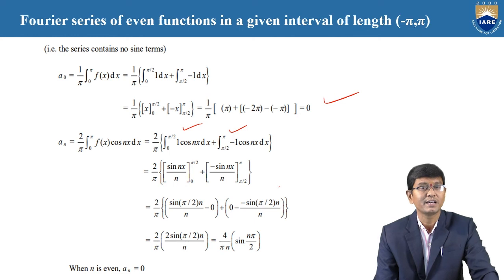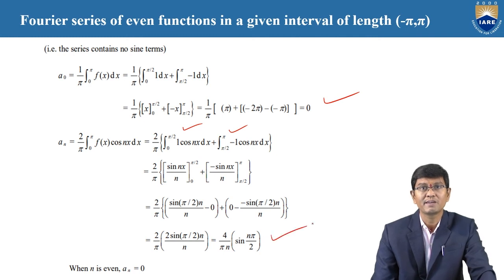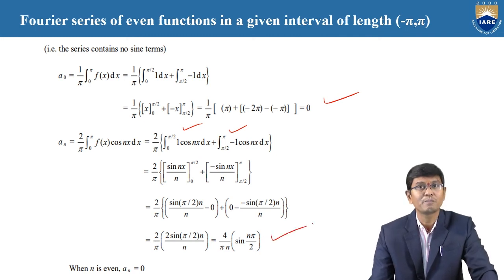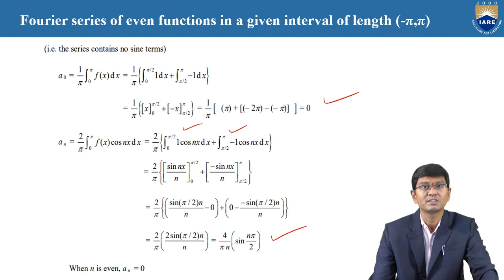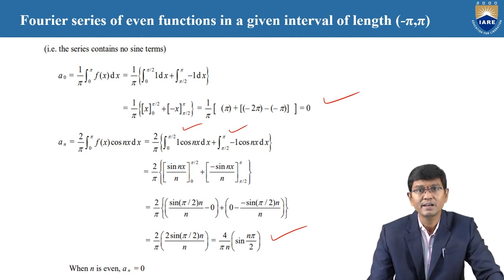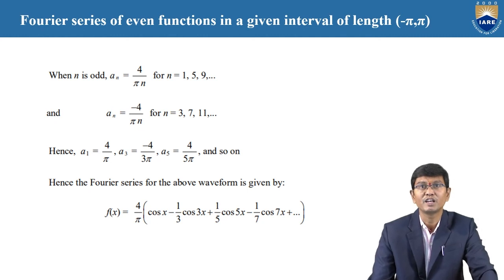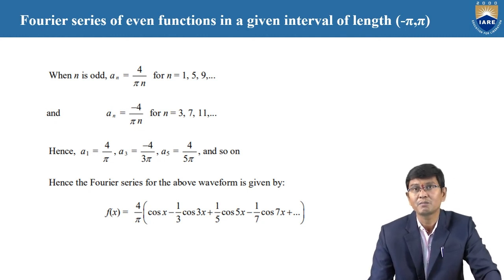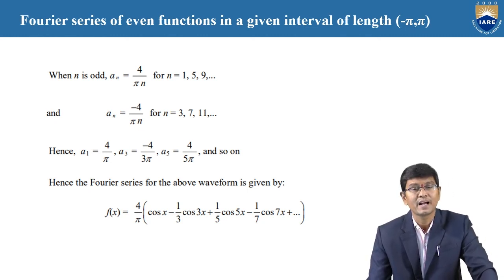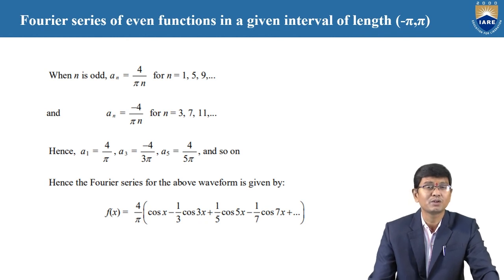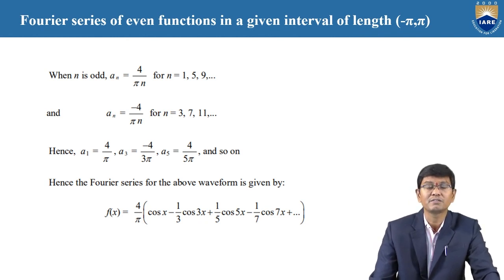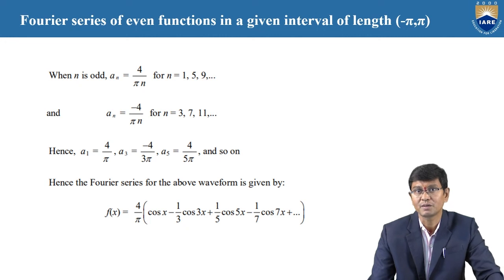After replacing the individual values and integrating by parts, using the upper and lower limits, the value of an is equal to 4 by pi n into sin n pi by 2. When n is even, it is equal to 0, and when n is odd, the values are 4 by pi n for n equal to 1 comma 5 comma 9 up to so on, and minus 4 by pi n for all values of n equal to 3 comma 7 up to so on.